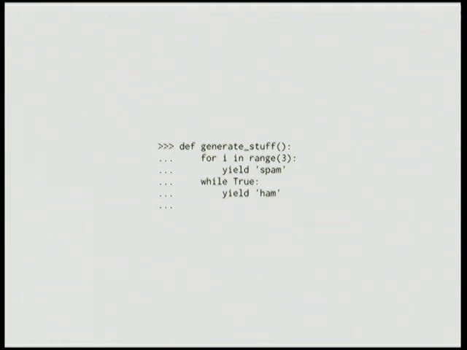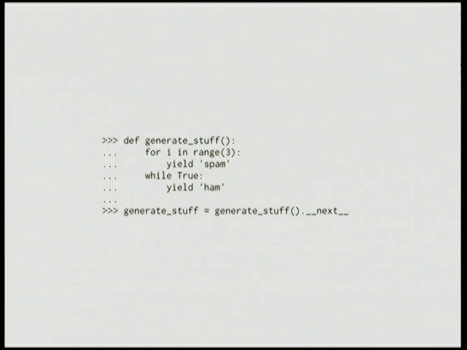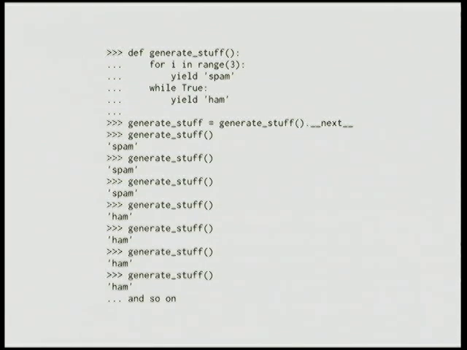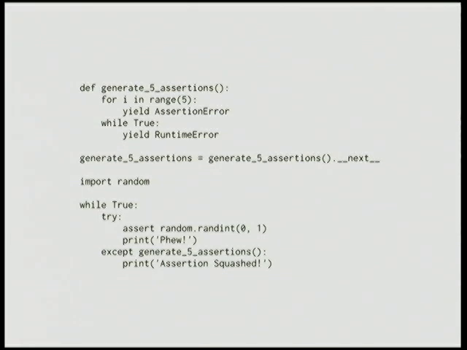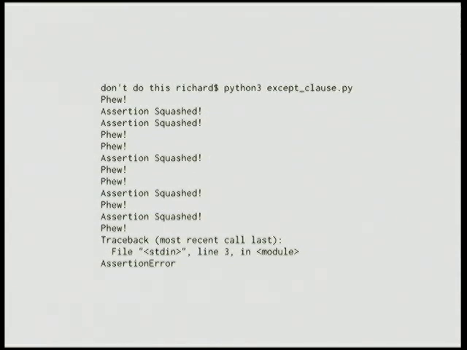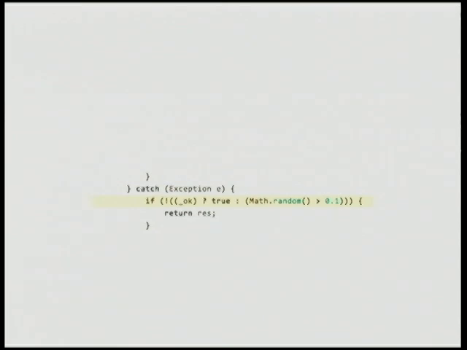Generators are cool, right? When you pluck the double under next out of a generator, you can just keep calling it, and it just keeps generating stuff. They're like little happy spewing machines that make your program awesomer. They just keep generating. They're awesome. Let's modify our generator to generate exception classes instead of strings. So now we have some stupid code that generates some stupid assertion errors, but about half the time. And we can restrict our program so that it just catches some of them. And after 5, we stop squashing them. So that's a bit dumb.